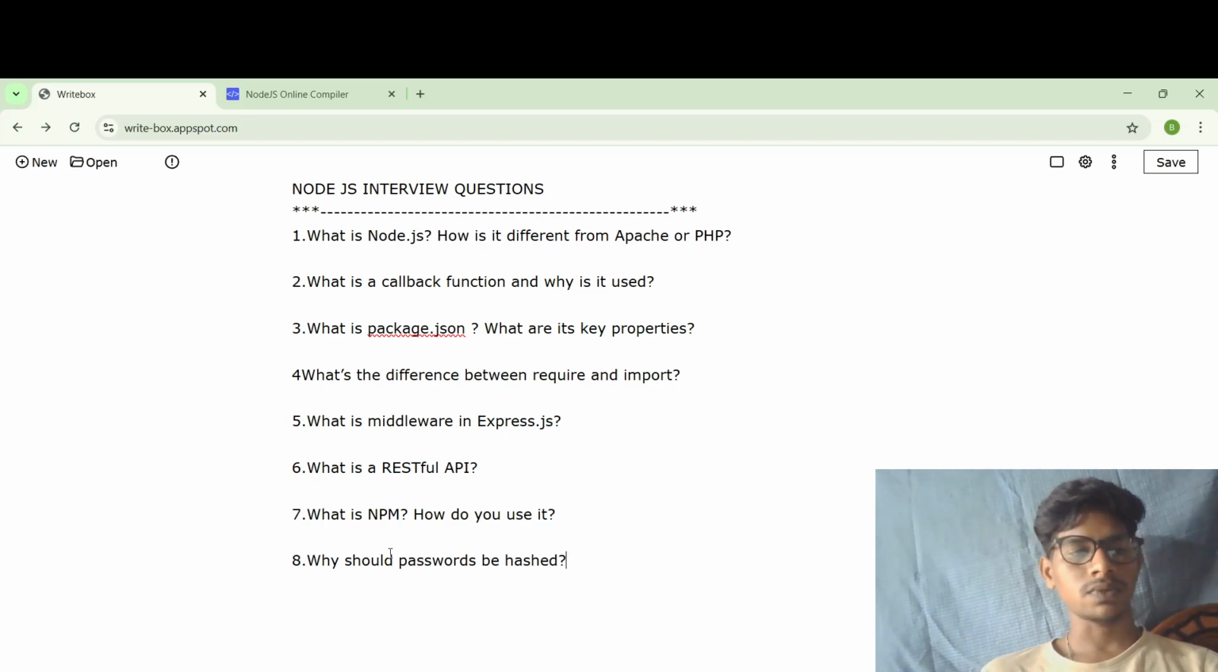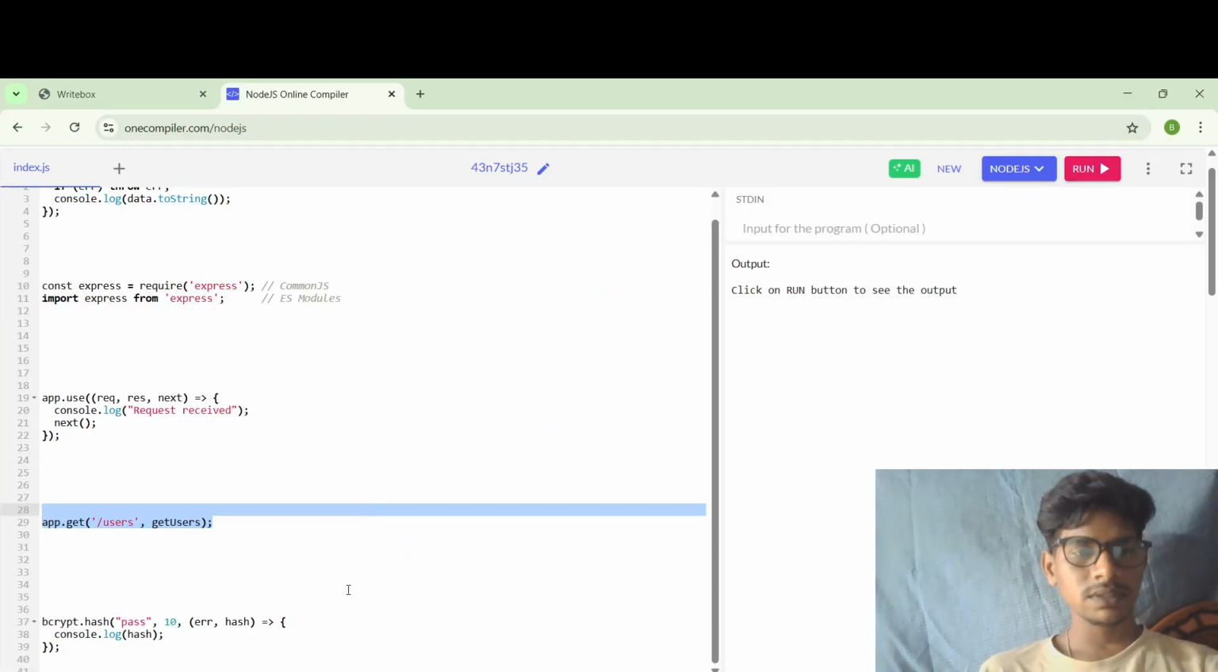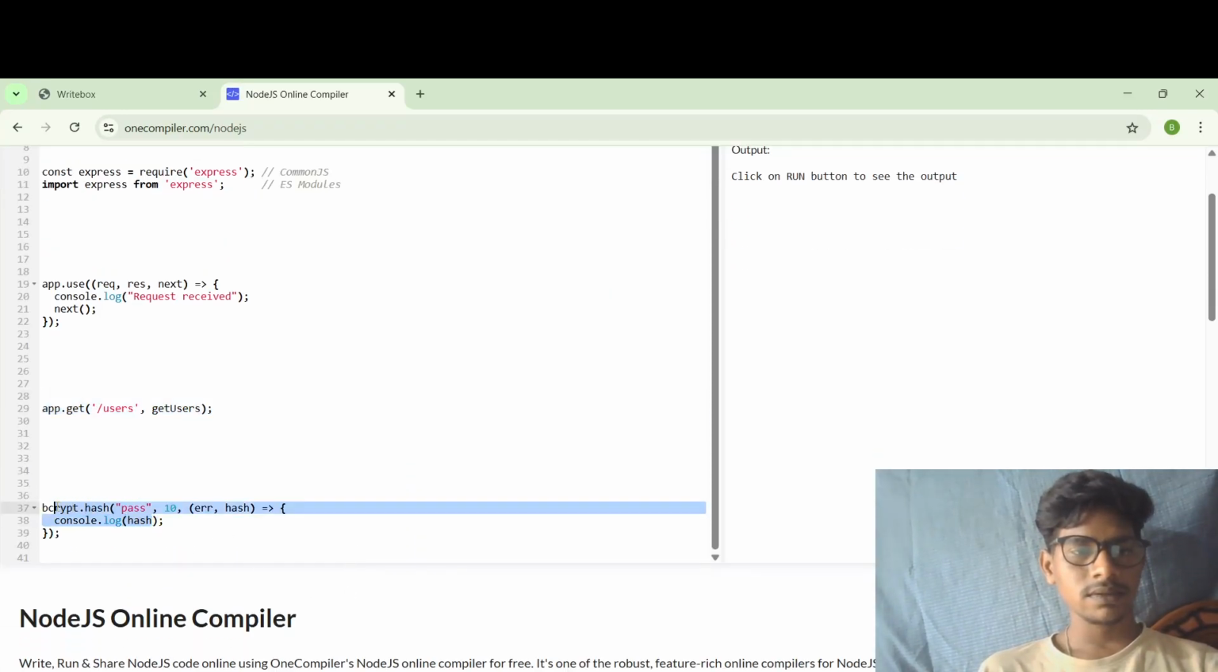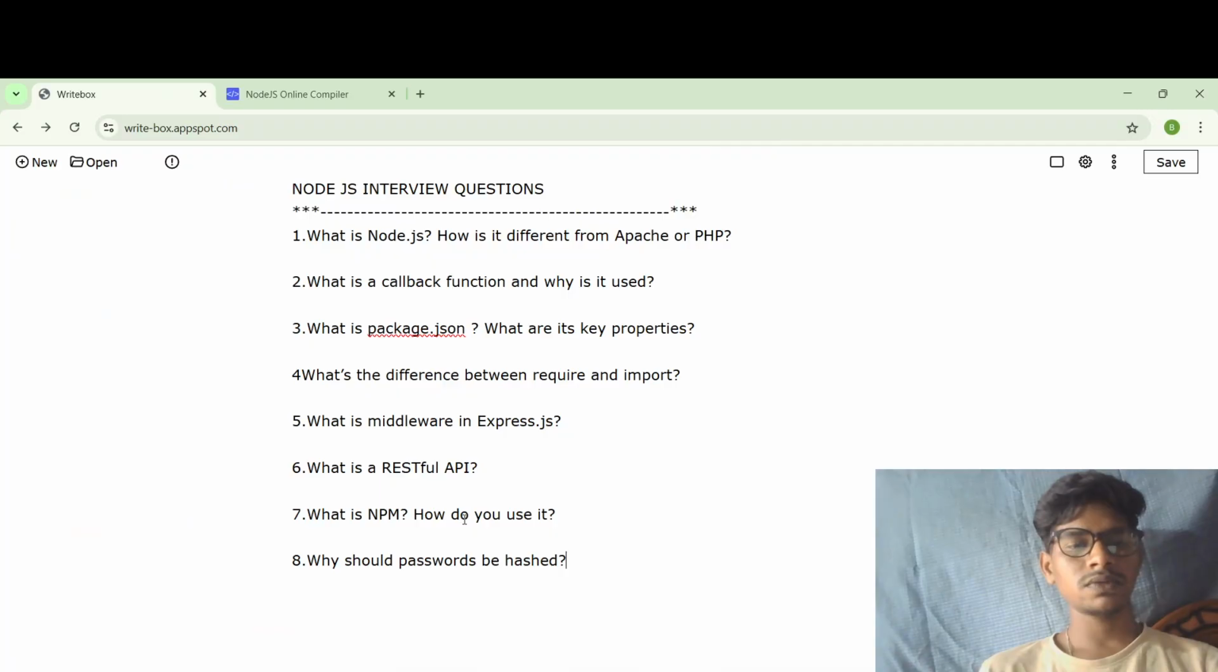Why hash passwords? Hashing protects passwords if the database is leaked. The password becomes unreadable and cannot be reversed. Let me show you this. Yes, this is the code. The password becomes unreadable in this function and cannot be reversed. Salt rounds should be around 10 and it should not be reversible. It is useful for hashing.